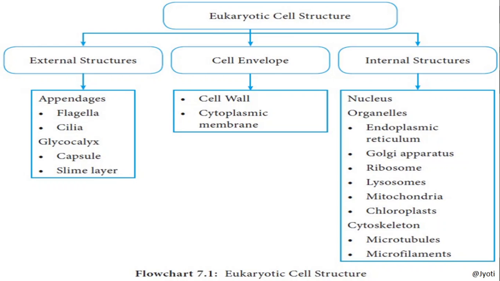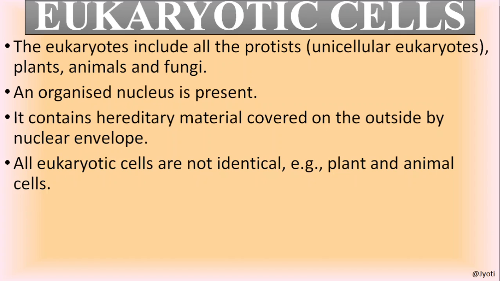Then the internal structures include the nucleus and the cell organelles which are present in the cytoplasm. The cell organelles are endoplasmic reticulum, Golgi apparatus, ribosome, lysosome, mitochondria, chloroplast, cytoskeleton, which includes the microtubules and microfilaments. So these structures we will discuss one by one in detail with their function.